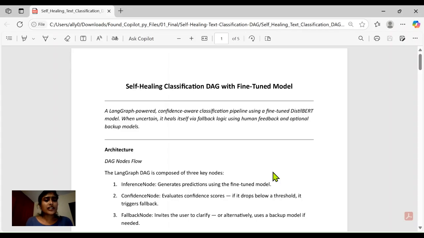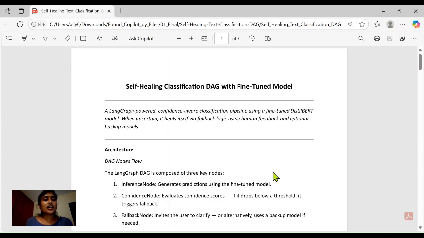It all started by fine-tuning a DistilBERT model on a multi-class emotion dataset. The goal was to specialize the model for text sentiment classification across nuanced categories, more than just positive or negative. This trained model is saved and used inside the DAG's inference pipeline.